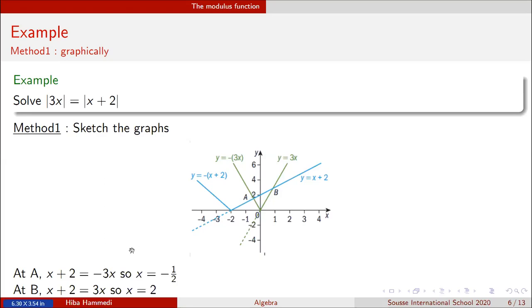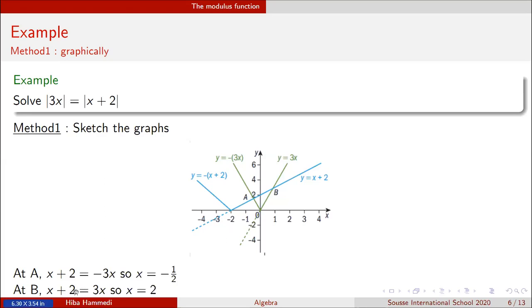The second solution is B, the meeting point of the line y = x + 2 and the line y = 3x. So x + 2 = 3x. Managing that, I get that x = 1, not 2.